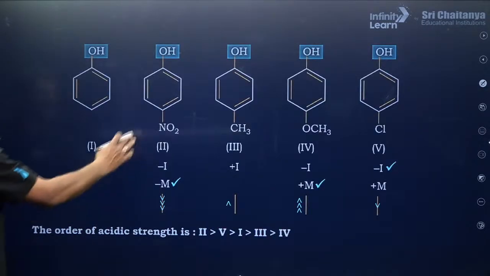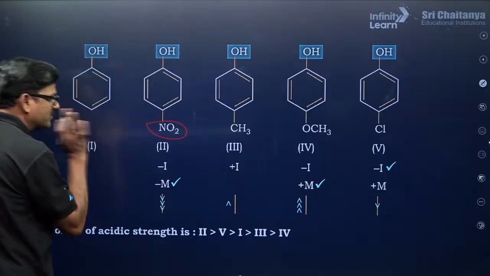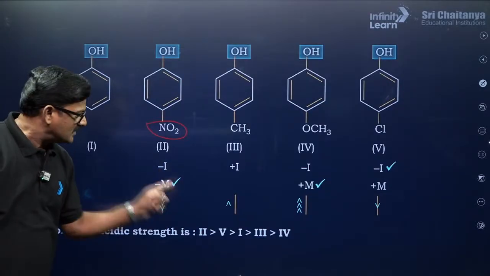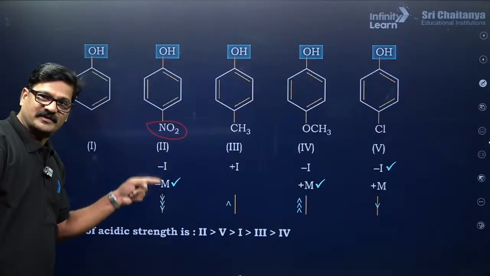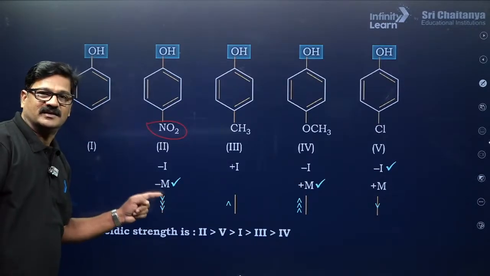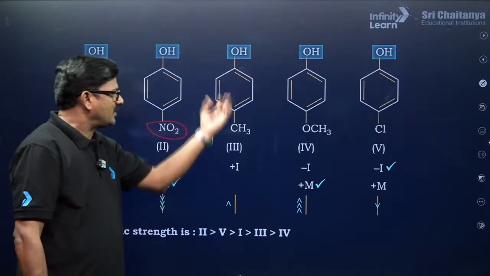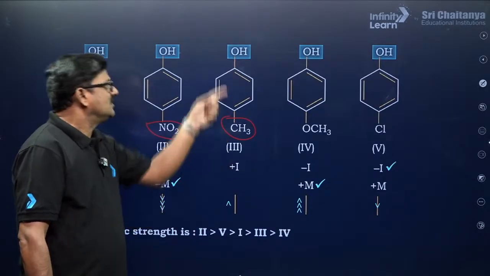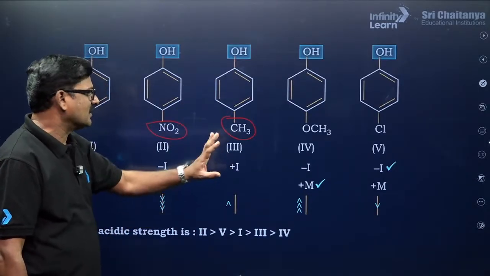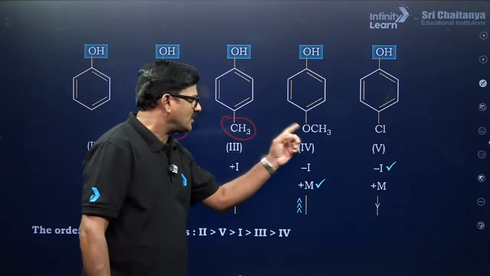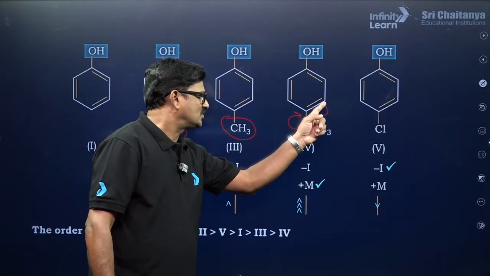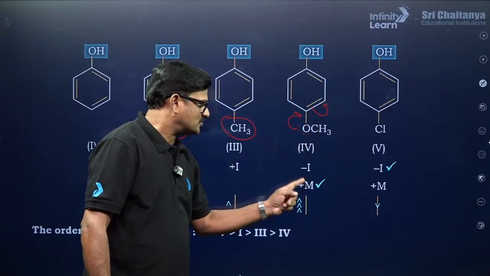Let's say here the NO2 group is going to have negative mesomeric effect as well as negative inductive effect. So, my dear students, whenever inductive effect and mesomeric effect are both there, you always consider the inductive effect. The methyl group has a positive inductive effect, and it also has the positive mesomeric effect.